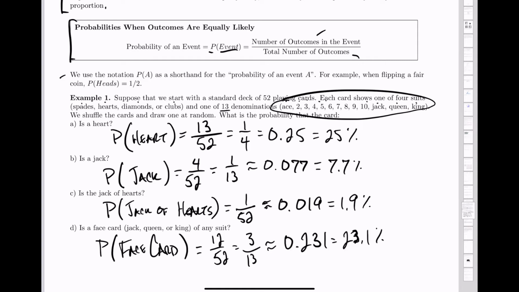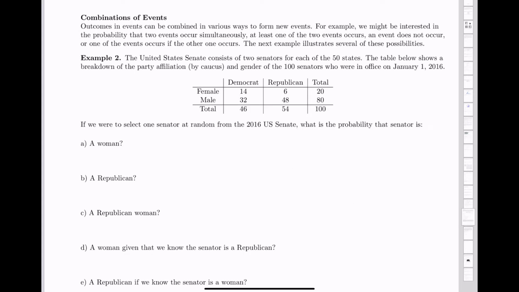All right, so this is what we mean by a probability. A probability of an event is how many times the event you're looking at can occur out of the total number of possible outcomes. Taking this a little further, we're going to look at calculating the probability of a combination of events. Outcomes and events can be combined in various ways to form new events.